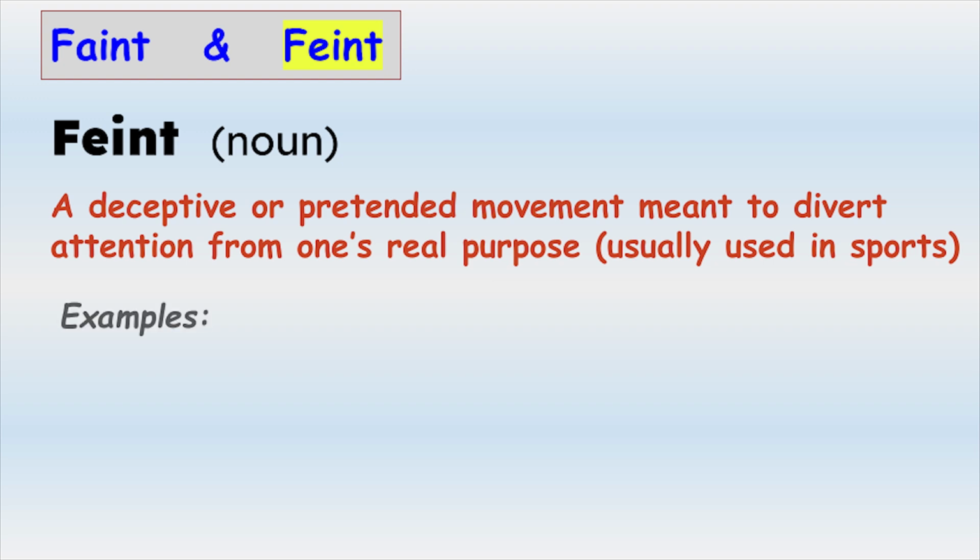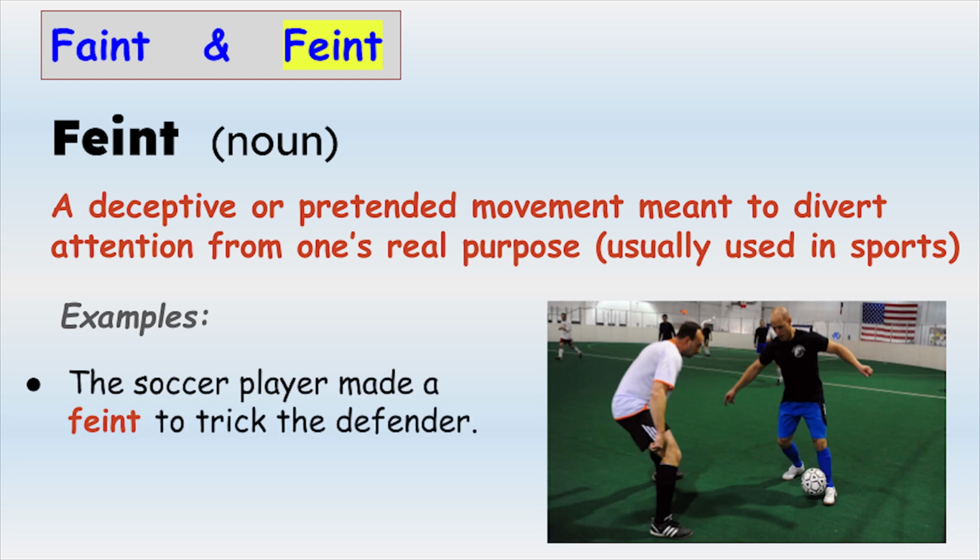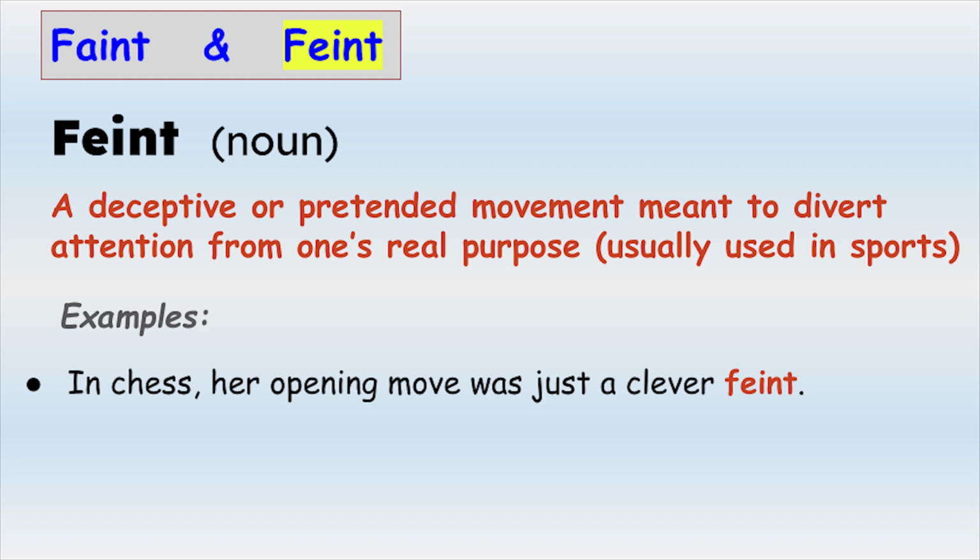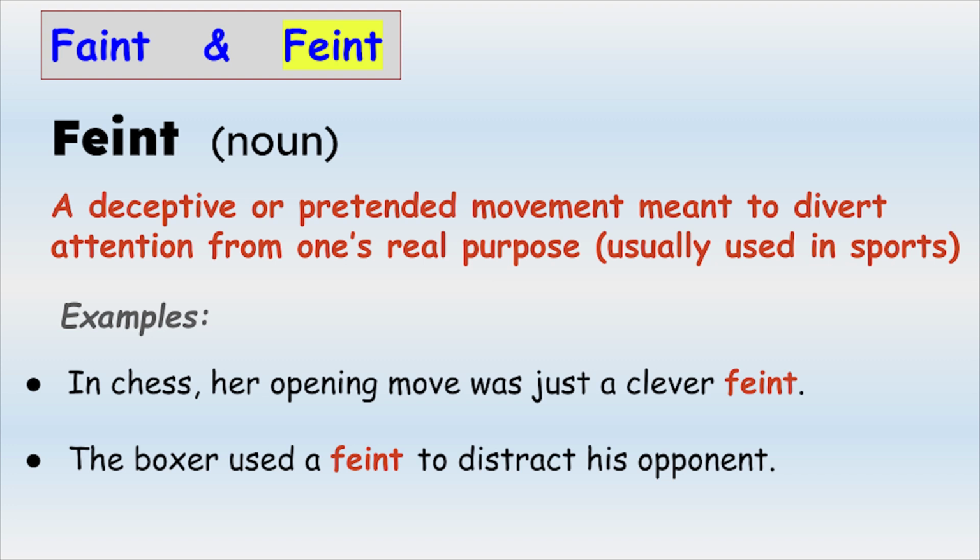Here are some examples. The soccer player made a feint to trick the defender. In chess, her opening move was just a clever feint. The boxer used a feint to distract his opponent. Our next confusing pair of homophones is vale and veil.